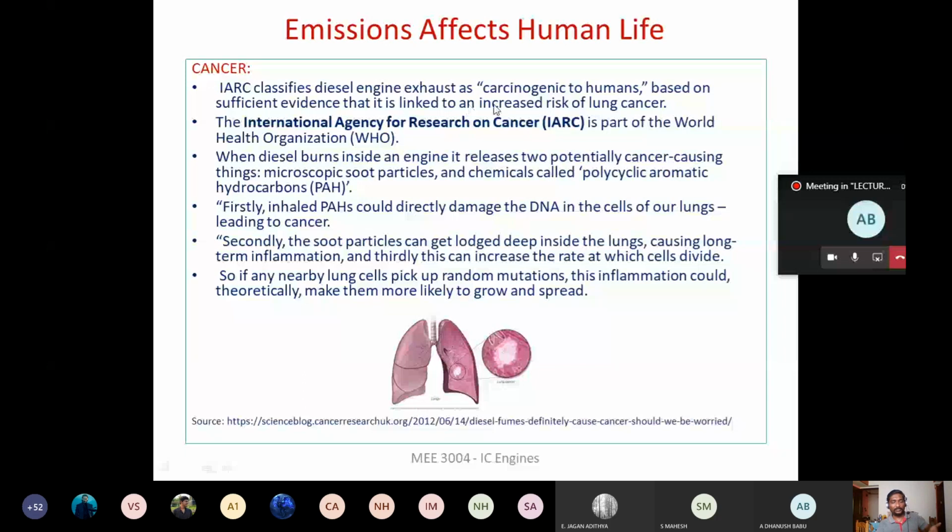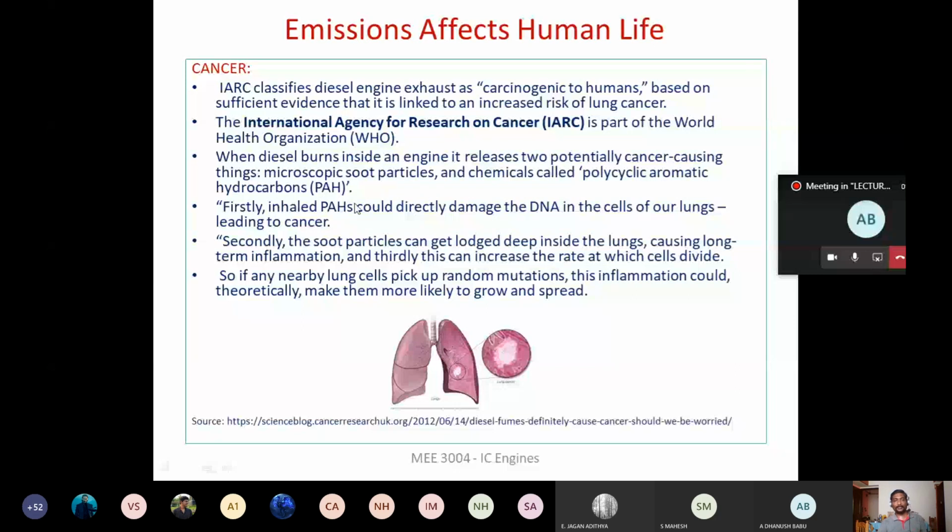The people who are inhaling this exhaust from the diesel engine are at a risk of having lung cancer. Okay. How this is formed is that when the diesel burns inside the engine, two cancer-causing things are emitted to the surroundings. One is the microscopic soot particle, and the second one is the polycyclic aromatic hydrocarbon, PAH. So these two are responsible for causing cancer in the lungs, right?